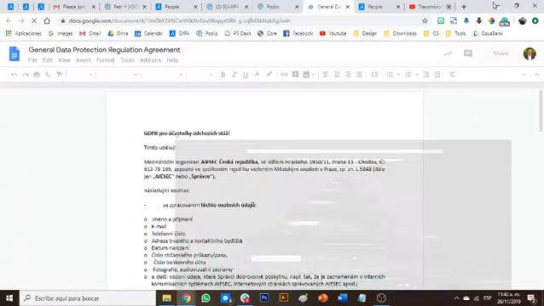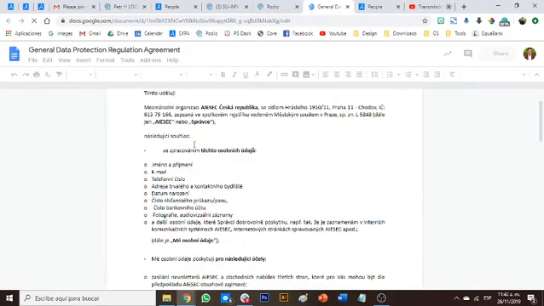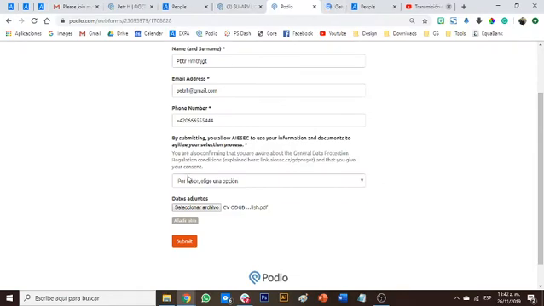Just in case, you need to know this was already approved by finance. They have access to these policies, so they can go and exchange. So yes, I am aware and I give my consent. Submit.